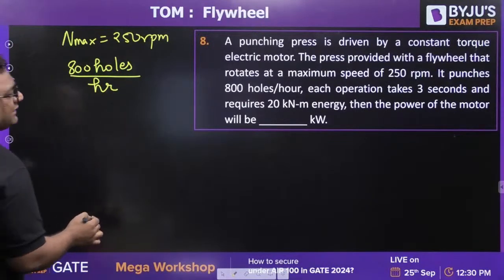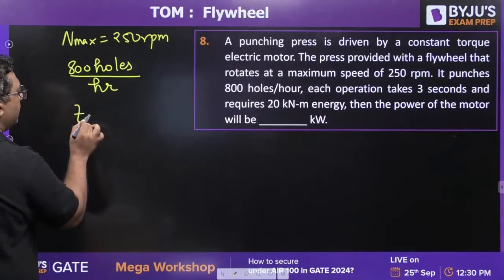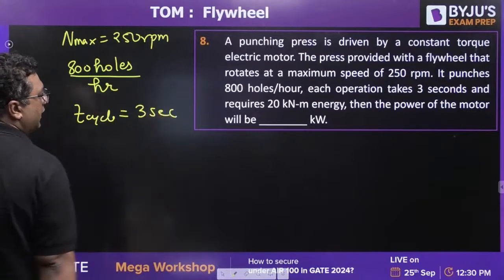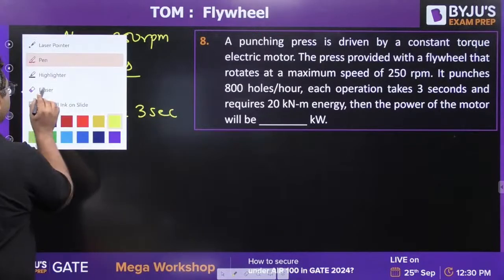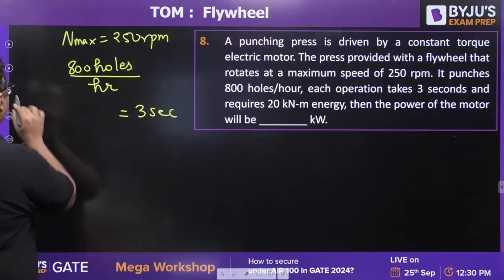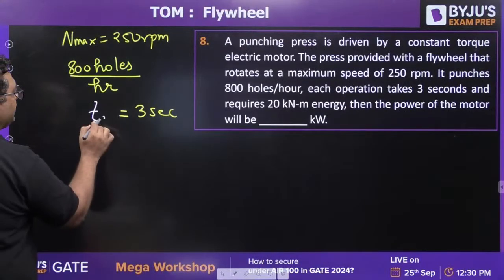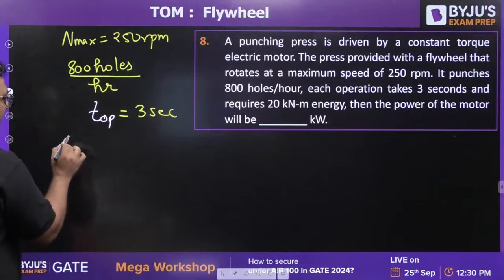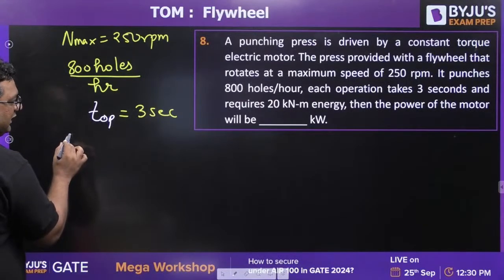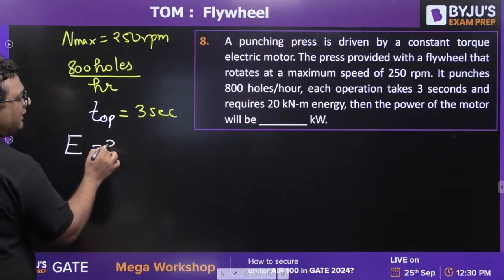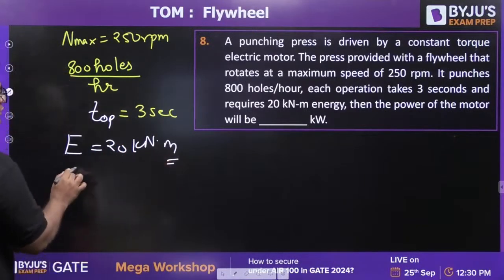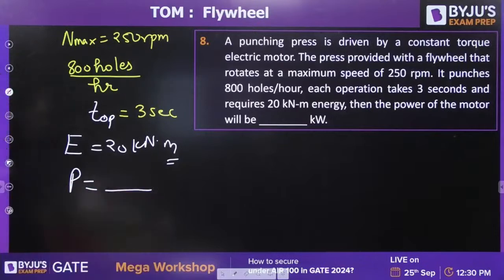Each operation takes 3 seconds. I feel this is the punching time or operation time, you can say. Then they are saying it requires energy, which is 20 kilonewton meter. What is the power of the motor in kilowatt? So try to solve this question, guys.